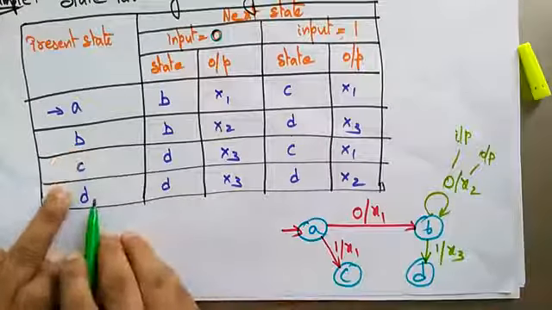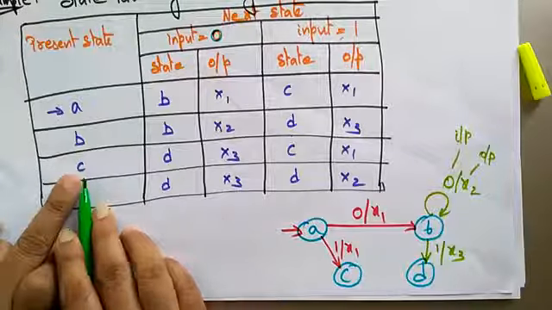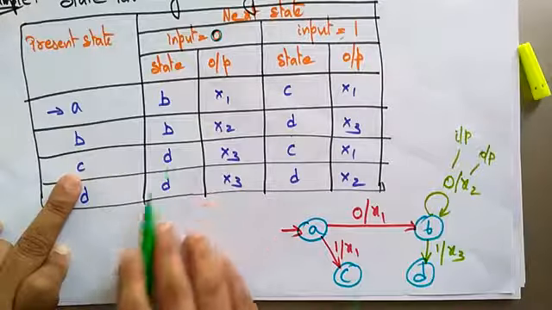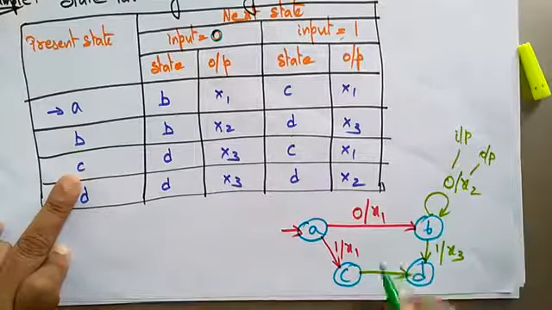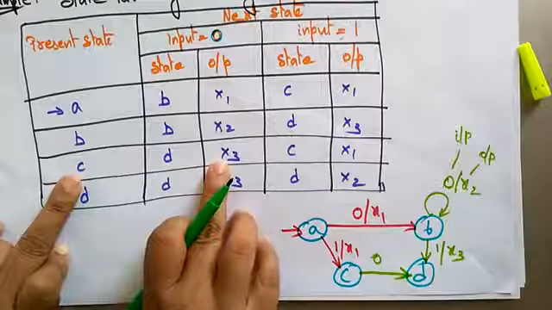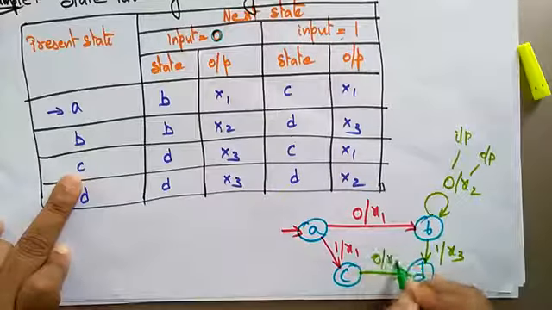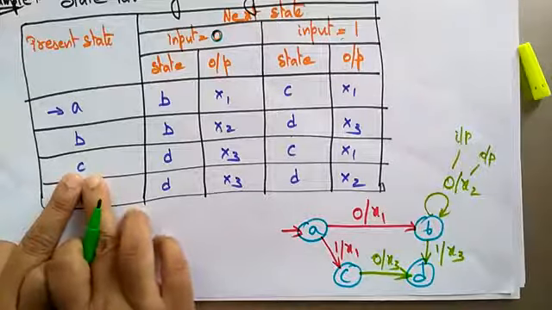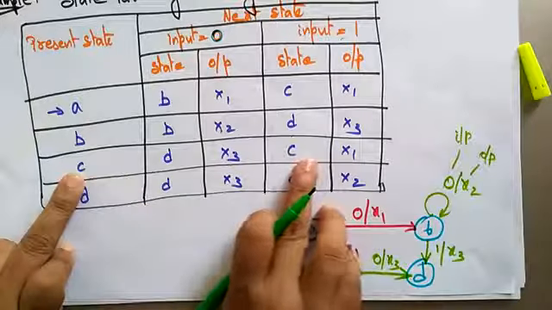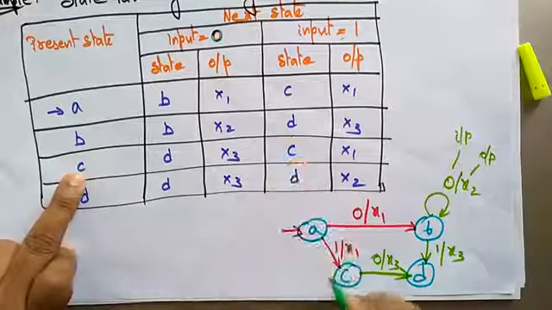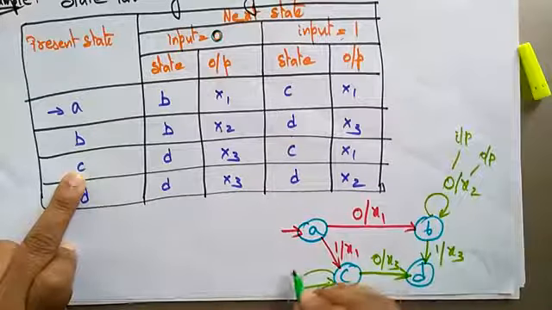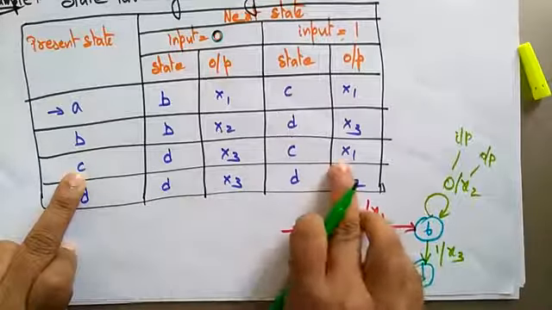Now coming to C. C, on input 0, goes to D, and the output it generates is X3. The present state C, on input 1, goes to C itself, and the output it generates is X1.